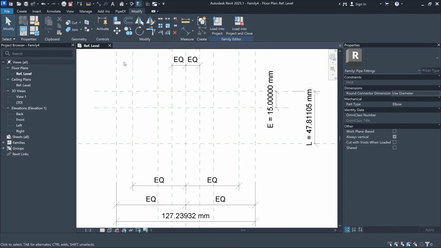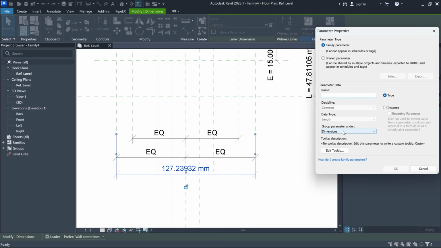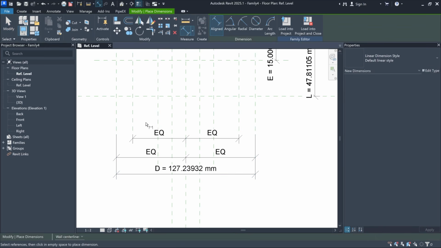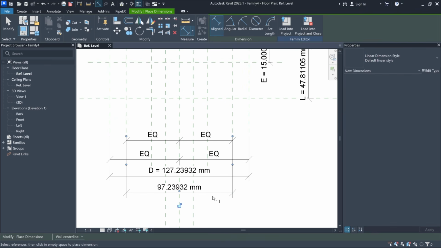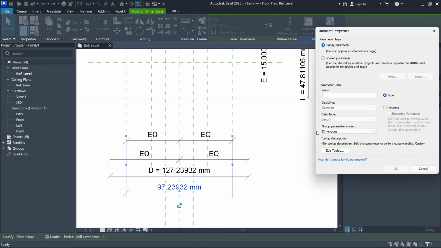So this will be the flange diameter. Let's add a new parameter for this diameter. I'll call it D and make it an instance parameter. And this will be the groove diameter. Also here I'll create a new label and we'll call it F. Instance, okay.